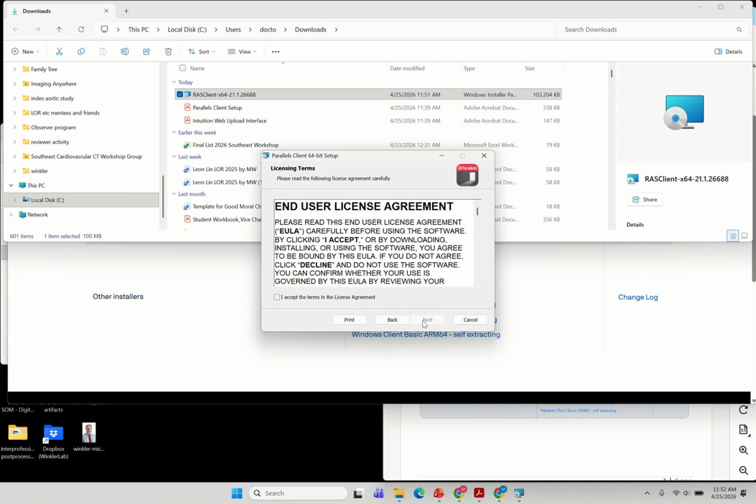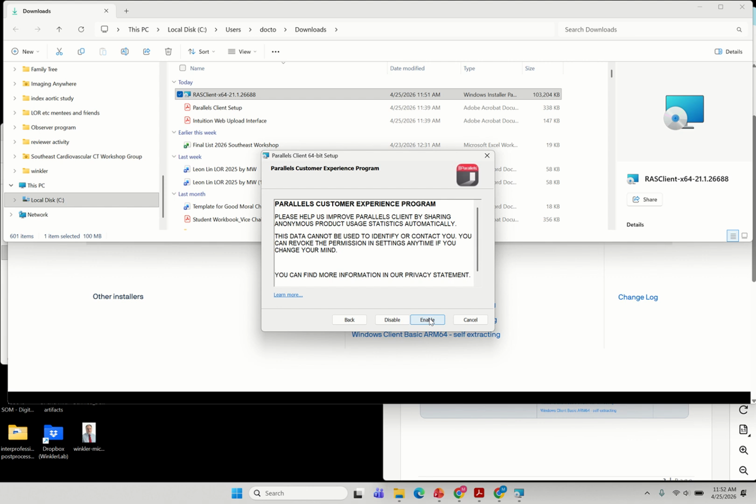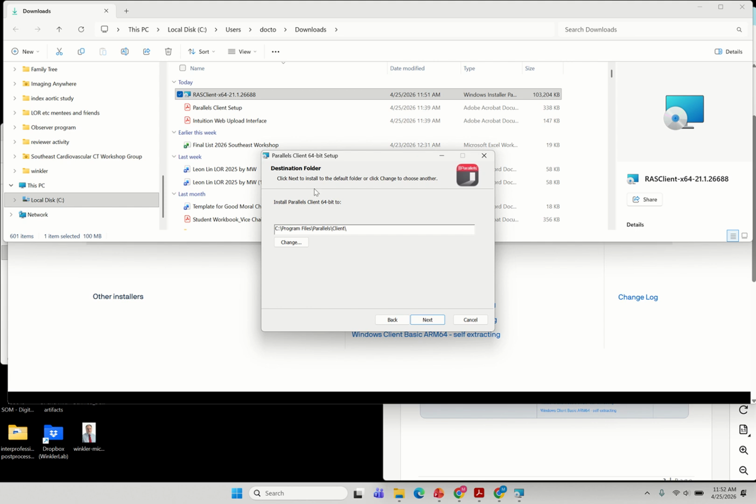You click Next, accept the terms of the licensing agreement, then Next. Parallels Customer Experience Program. I would disable that. Then where it's going to load, this is correct. Go Next. You probably don't want a shortcut in the startup folder. You probably want to launch it yourself when you're ready. Otherwise, it'll gum up your computer's ability to start quickly.